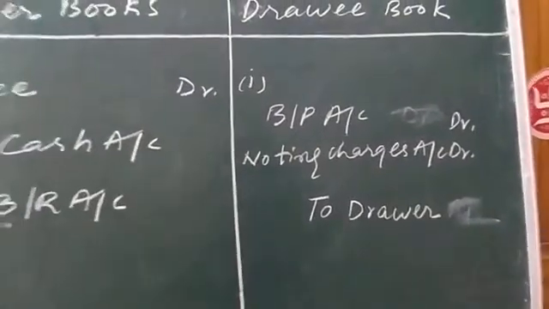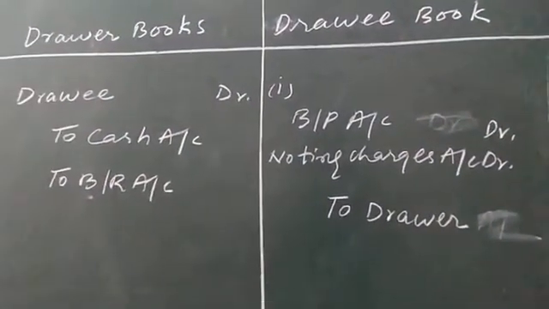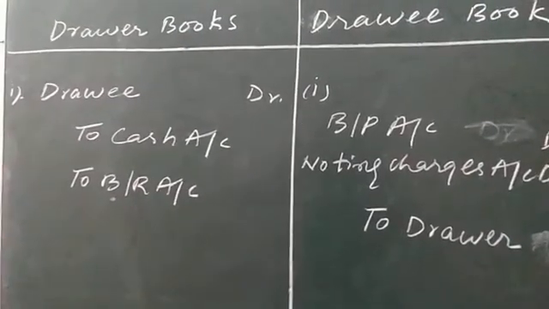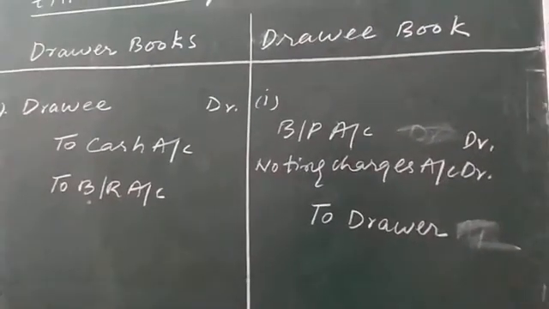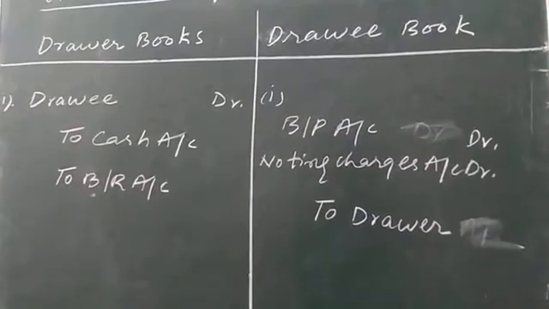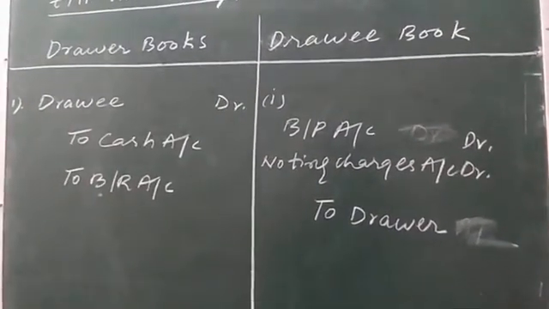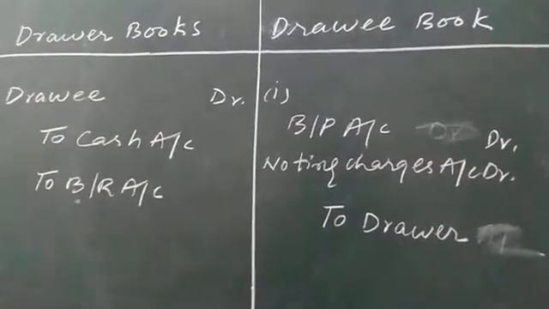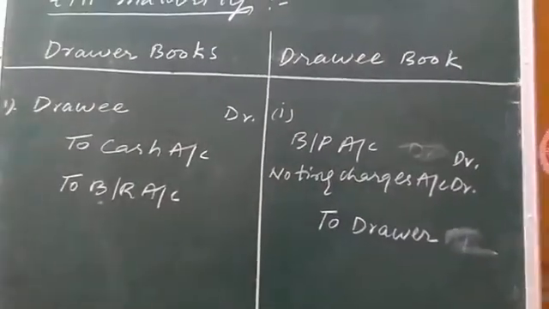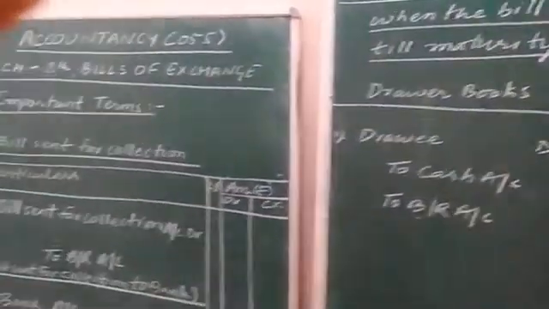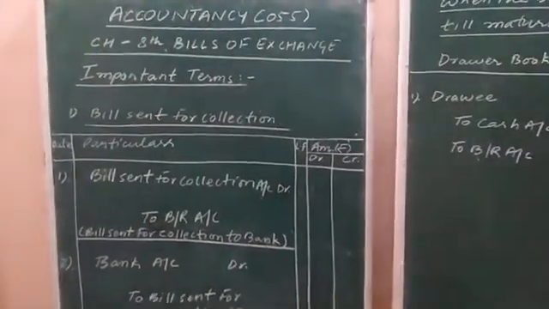Okay, so prior to that nobody knows what will be the total expenses which will be incurred by the drawer on the notary public. After summing up of all the expenses related to noting charges, it is known by the term noting charges, and this amount is charged from the drawee. Okay, so this as a whole was the explanation of these two very important terms.